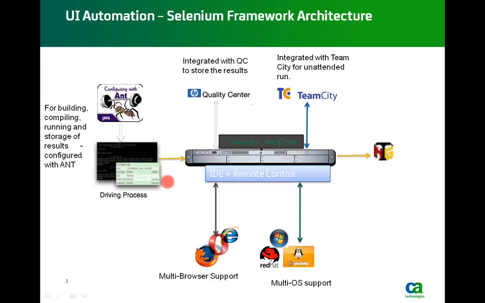happens here. So if you see it in entirety now, you have a tool, you develop scripts, you make them compatible with multiple browsers, and the same script is compatible with multiple operating systems. It is stored somewhere on the server, and some ANT targets trigger those scripts at specific times.